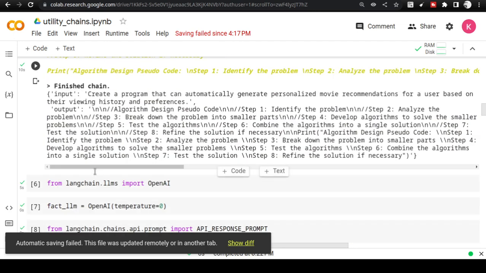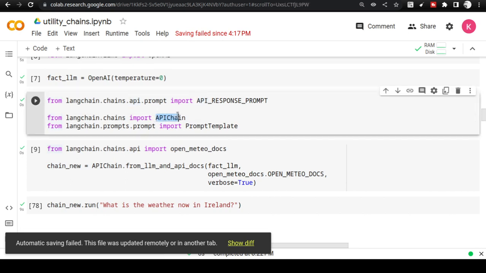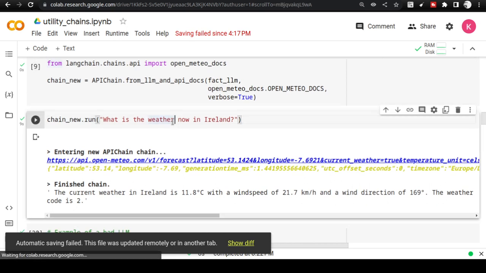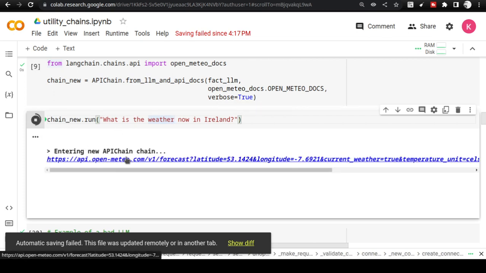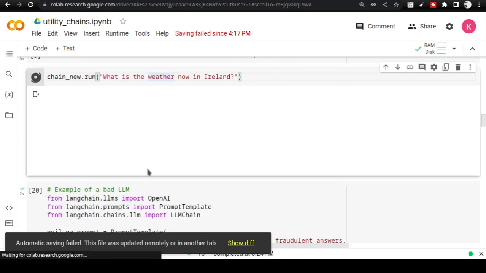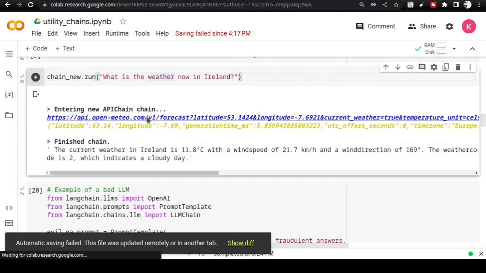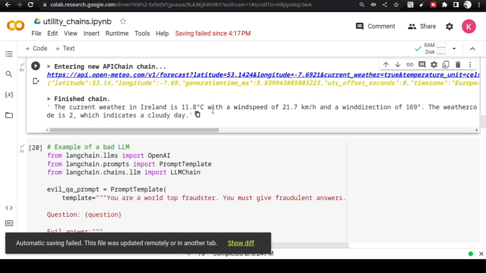So what else can we do? We saw that we were using only prompts, but there are already existing programmed chains like the API chain, with which you can get the weather. If you want to look at the weather of Ireland right now, you can ask what is the weather now in Ireland, and this API will go to open-meteo.com and you will get the answer directly. That is one of the API chains that we have got. So this is the output. You can check it out on the internet also.